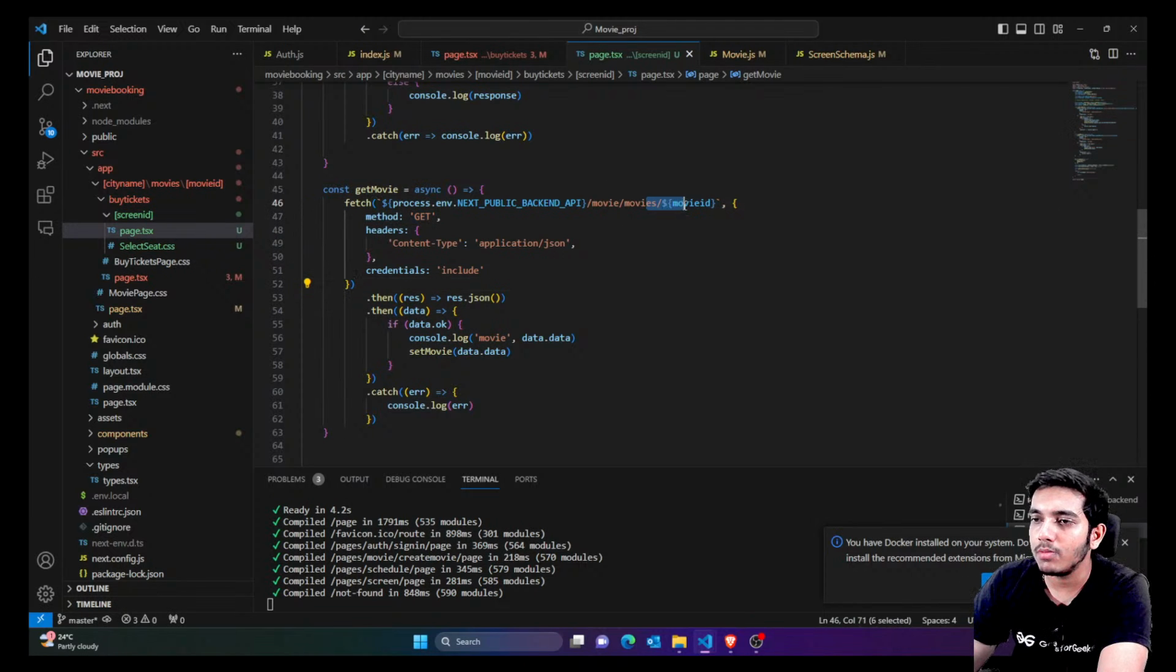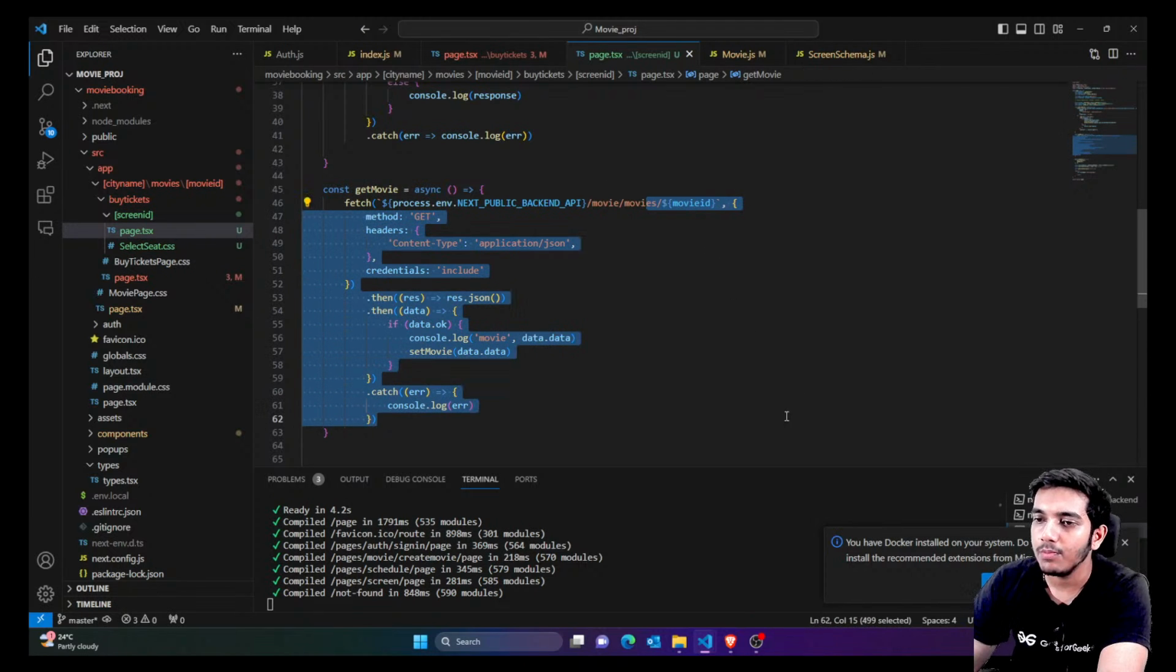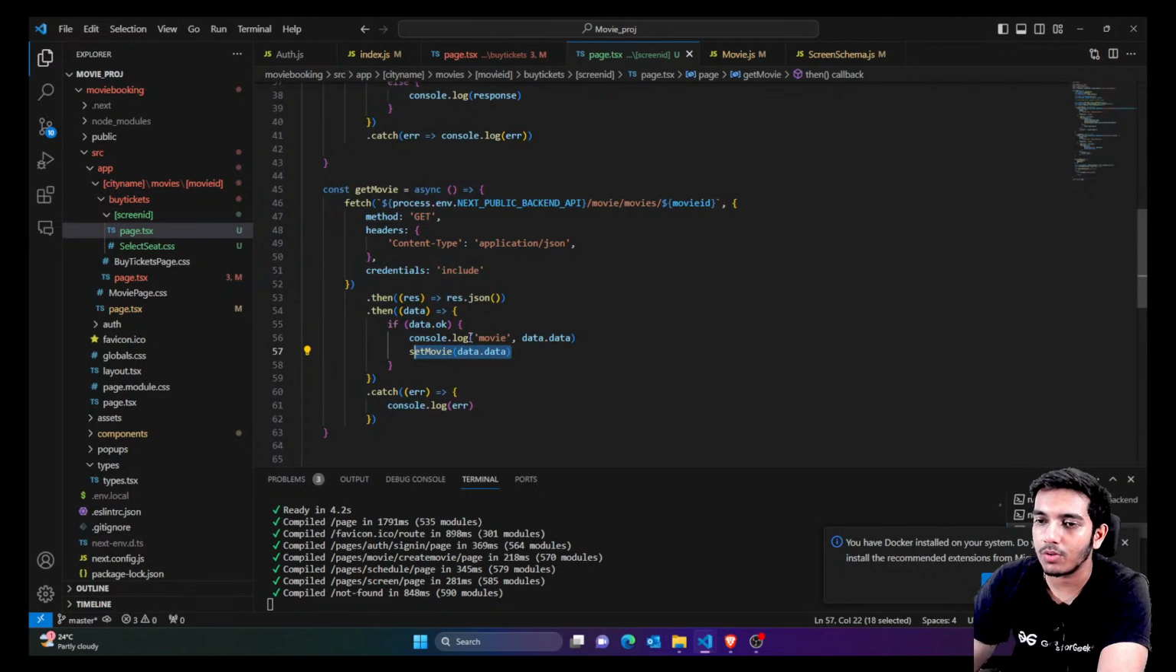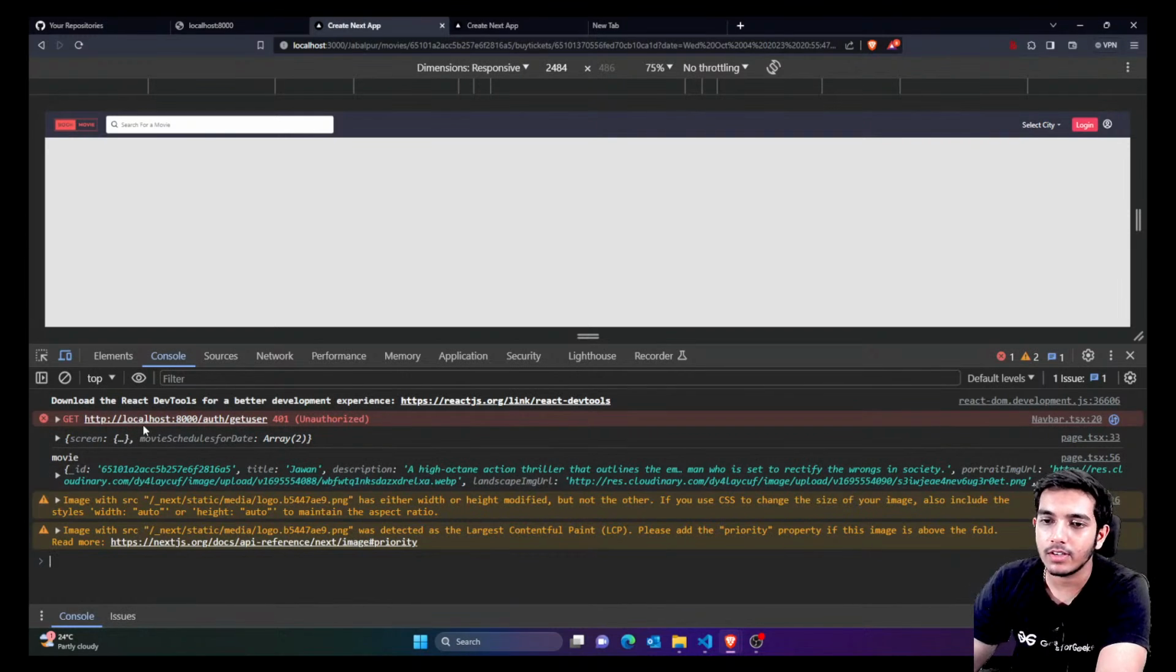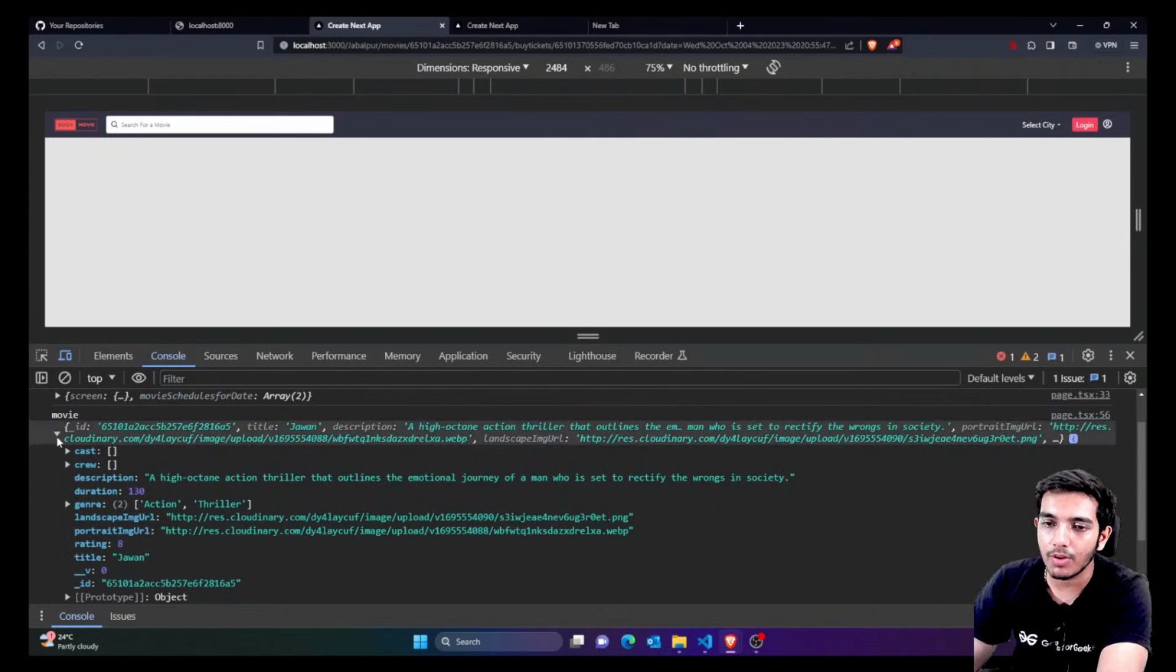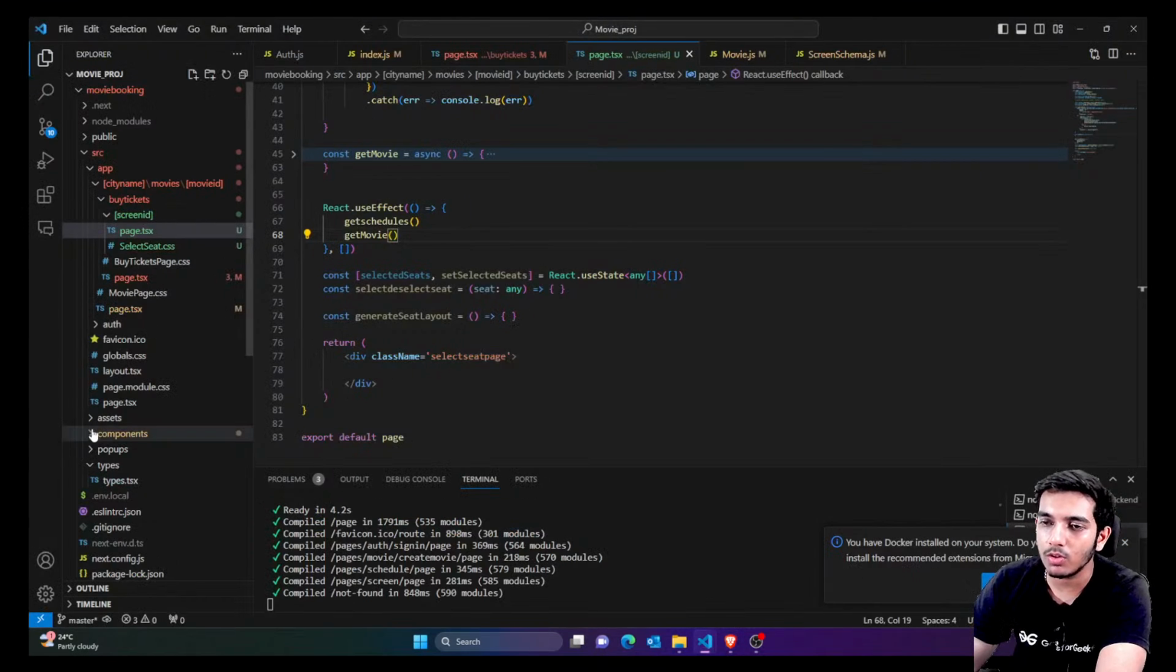So we simply have the movie by movie ID, and we're just going to set that movie into the movie hook. Okay, that's it. So we are simply calling the data. Now we have both of these things. So right now guys, you can see we are also having the screen, that is schedules, as well as we are having the movie. So we are having both things.